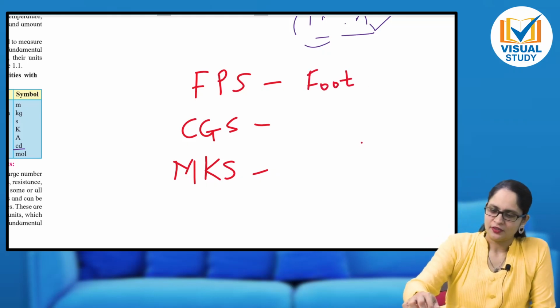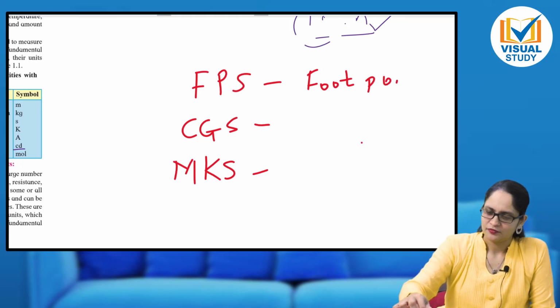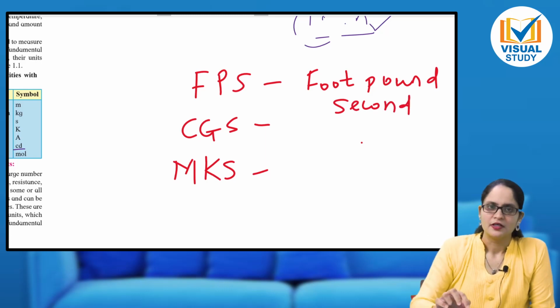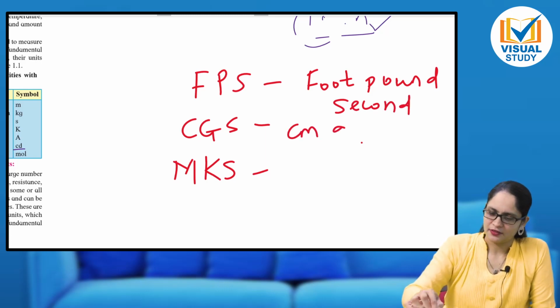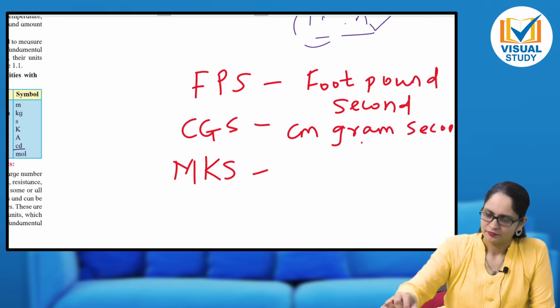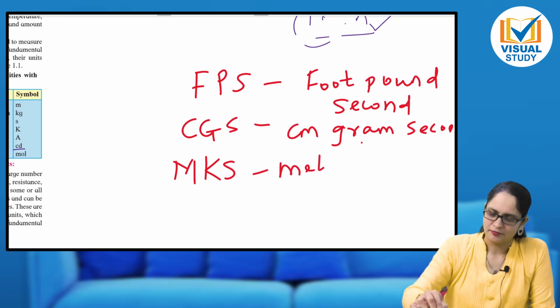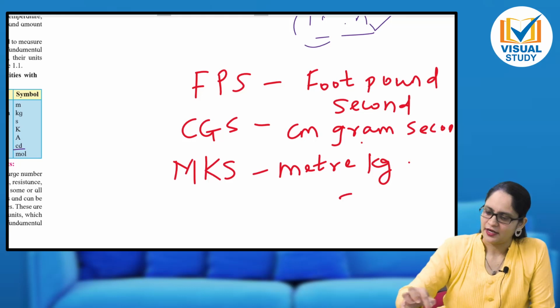FPS, we mean foot, pound, second. CGS, centimeter, gram, second. And MKS, meter, kg, that is kilogram, and second.